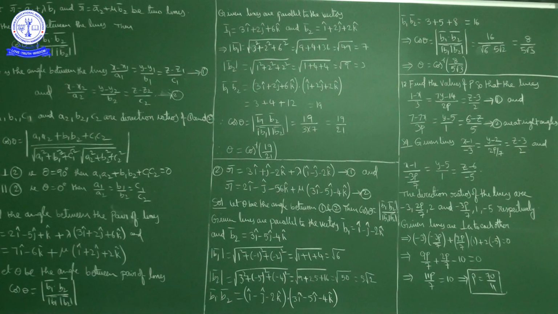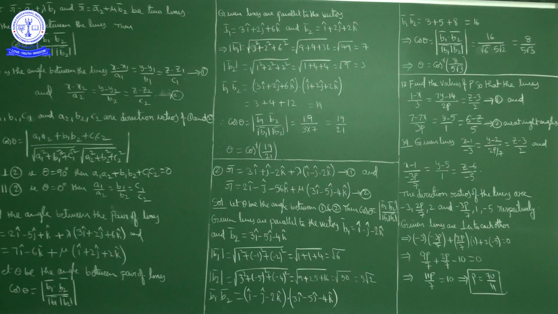Given that the lines are perpendicular to each other, a1a2 + b1b2 + c1c2 = 0. So (−3)(−3p/7) + (2p/7)(1) + (2)(−5) = 0. After simplification, 9p/7 + 2p/7 − 10 = 0. Moving the 10 to the other side, 11p/7 = 10, which gives 11p = 70. So the value of p is 70/11.